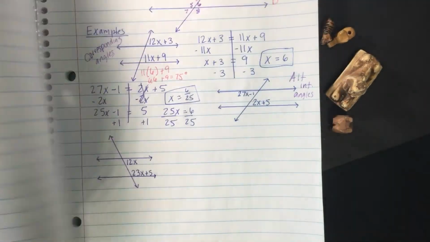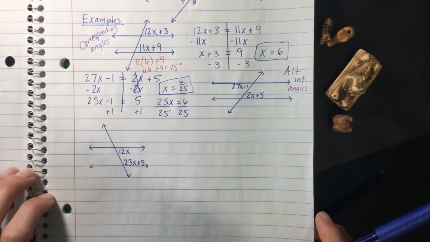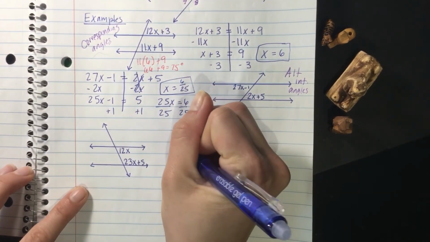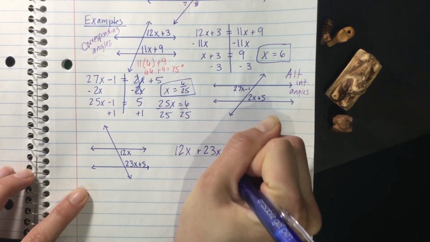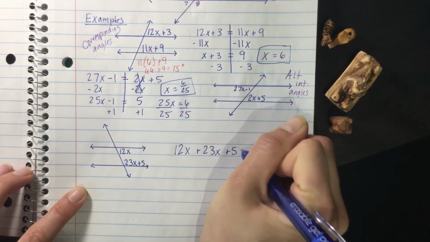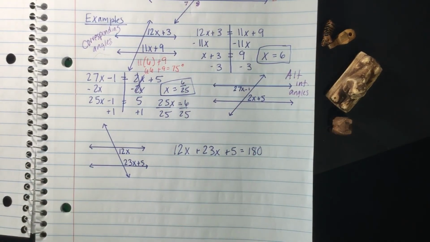All right, so we're going to add them together and set it equal to 180 degrees. So we have 12x plus 23x plus 5 equals 180.